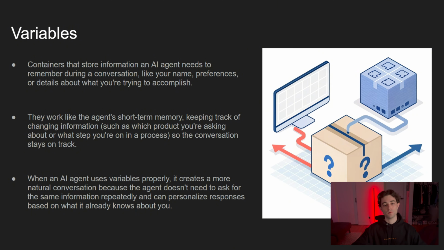And of course, these become a lot more complex as you build your agent, but they're very important because they're kind of like a short-term memory for the agent. And those get updated throughout the conversation flow. Usually, of course, you can have predetermined variables as well. But usually when you're grabbing the information for the first time, you want the user's address, phone number, email, or name. Those are always going to be variables. And so the AI is going to be asking you, what's your name, what's your address? And it's going to know to capture that information into a variable.